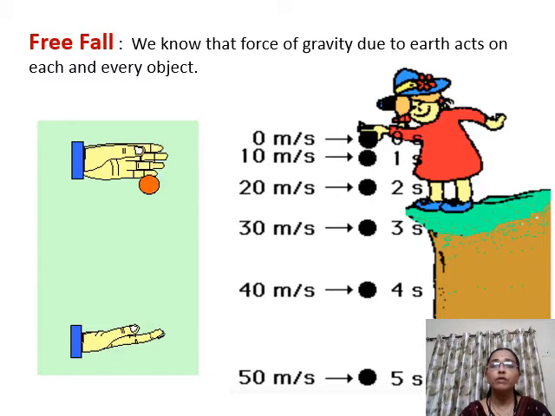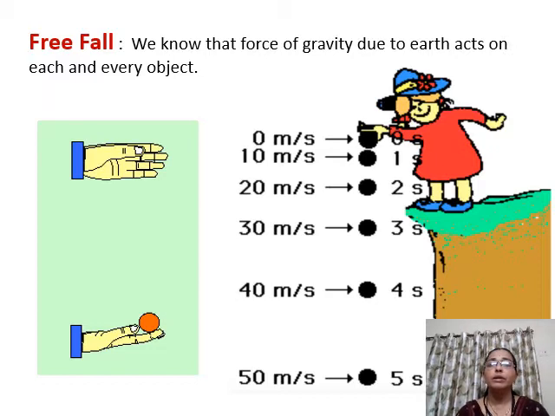We know that the force of gravity due to the earth acts on each and every object. Now once we release the stone from our hand, the only force that acts on it is the gravitational force of the earth. Whenever an object moves under the influence of gravity alone, it is said to be falling freely. Thus the released stone is in free fall.